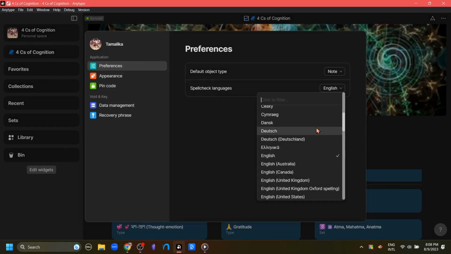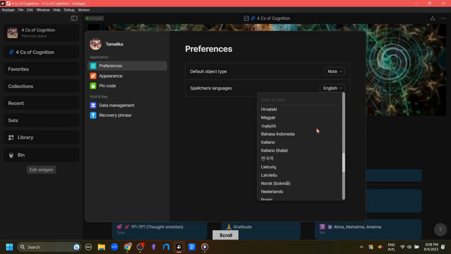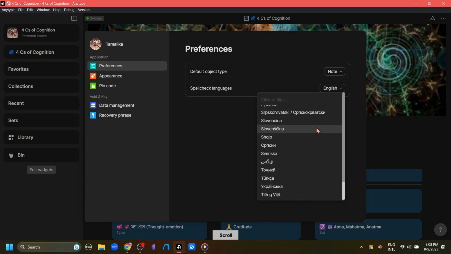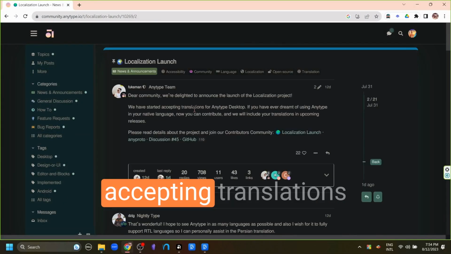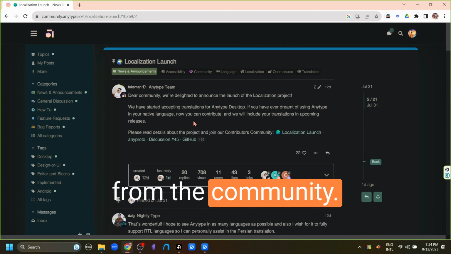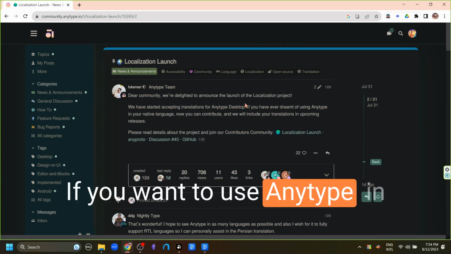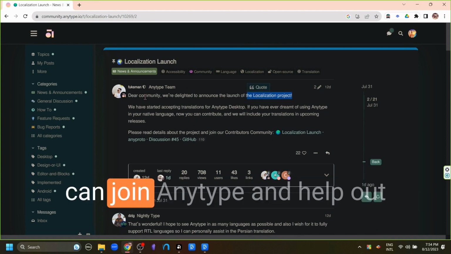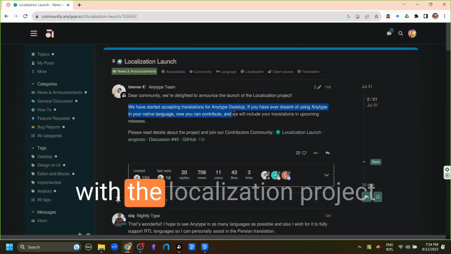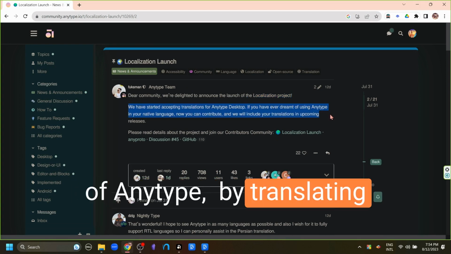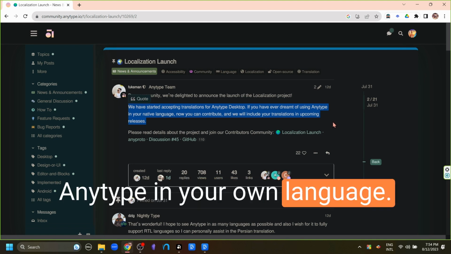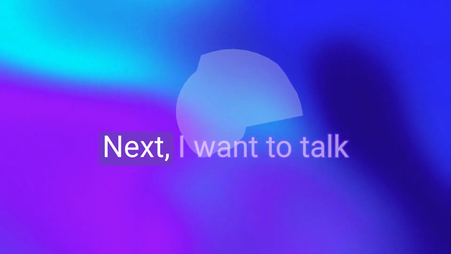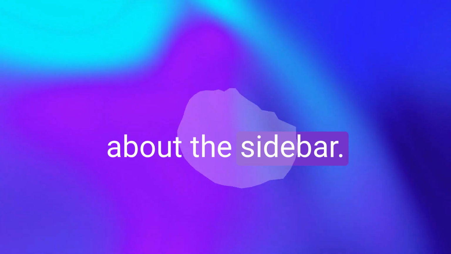And the next option here is this spell check languages. This spell check language part has increased a lot because Anytype has started accepting translations from the community. If you want to use Anytype in your local language, then you can join Anytype and help out with the localization project of Anytype by translating Anytype in your own language. It's quite fun.